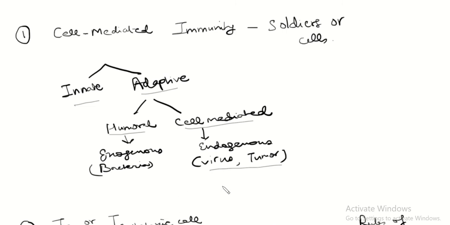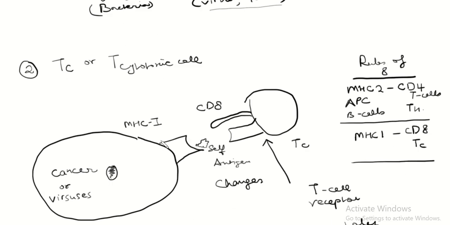as viruses and tumors. And so the big cell is the T-cytotoxic cell, or TC. Essentially, this cell has a CD8 marker on it. Okay? CD8 marker. So you have a nucleated cell that's going to have an MHC1 complex on it, right?